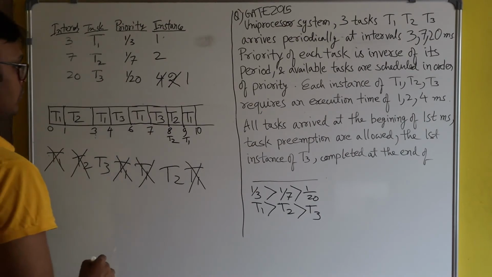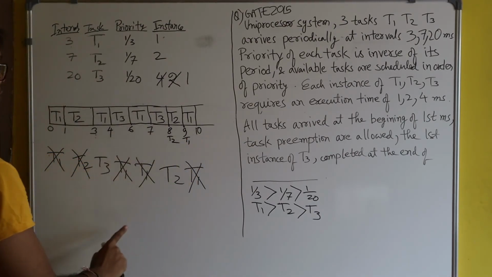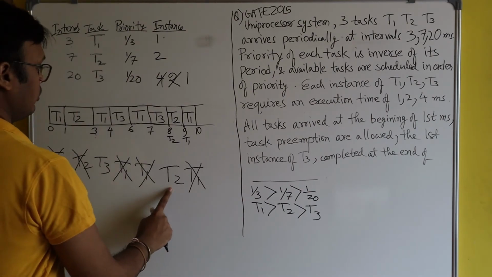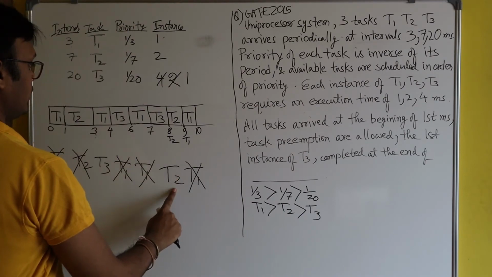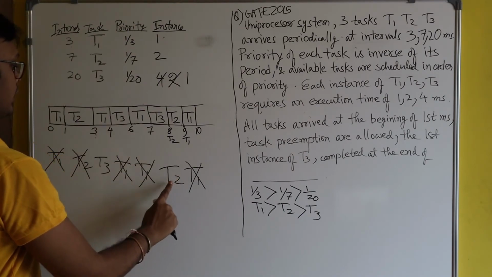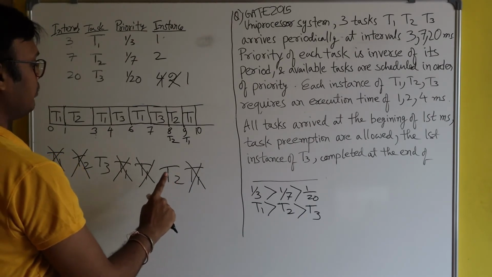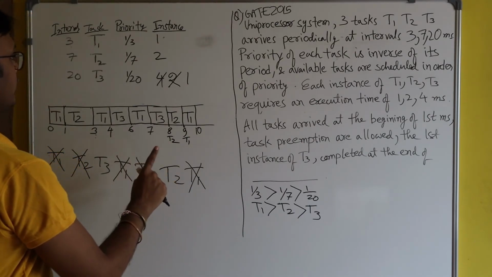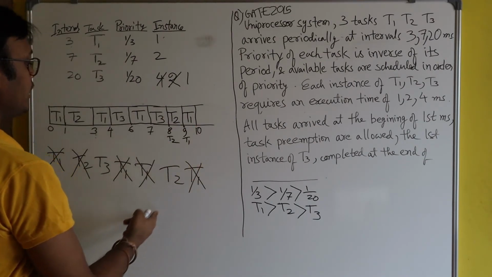Now we have two processes available, T3 and T2. T2 has not completed its burst time for the second instance. T2 has executed only for 1 second, and 1 second is still left for T2.